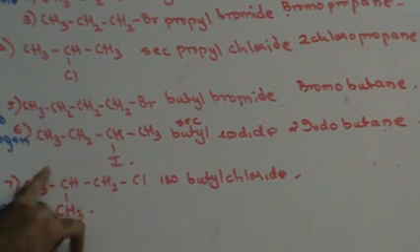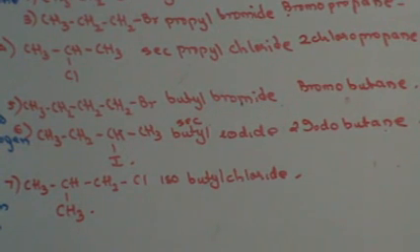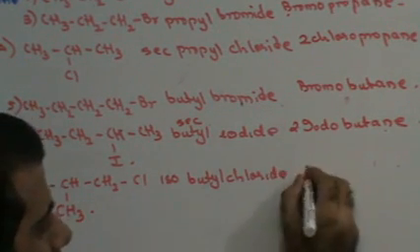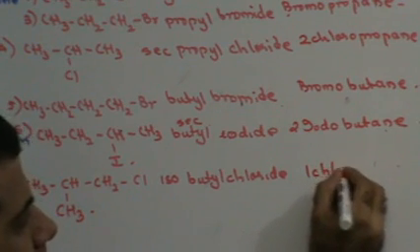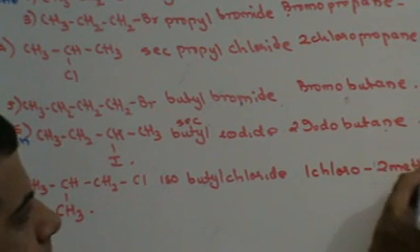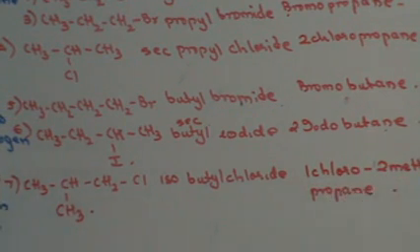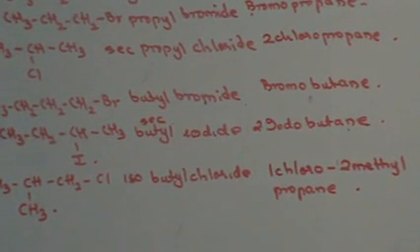If this is the first carbon atom, that means this is the second carbon atom. A methyl group is attached to the second carbon atom. So this is going to be 1-chloro, inorganic before organic, 2-methylpropane. Right? Next, let's see another compound.